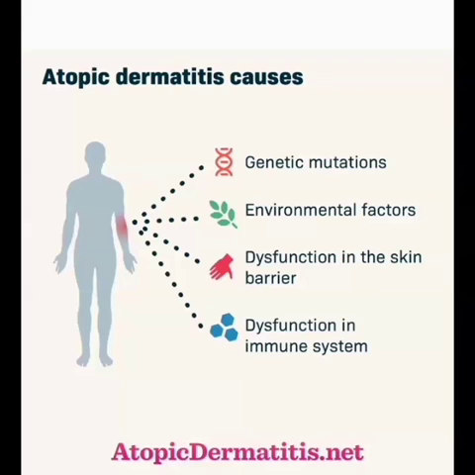Next one, dysfunction in the immune system. Dysfunction in the immune system means that due to any of the factors, our immunity has problems or is damaged. For example, if there is a staphylococcus infection, there may be an increased chance of IgE antibodies.